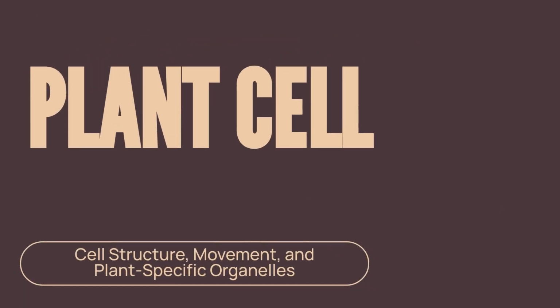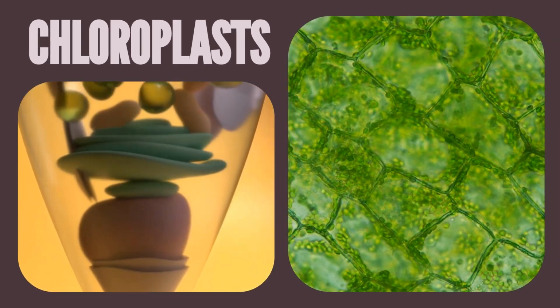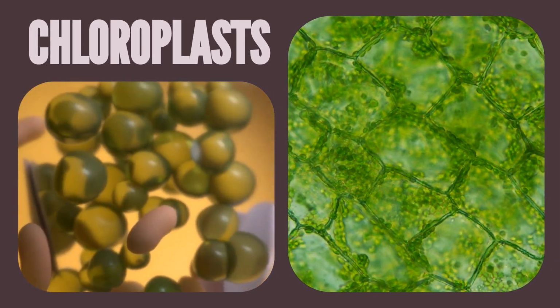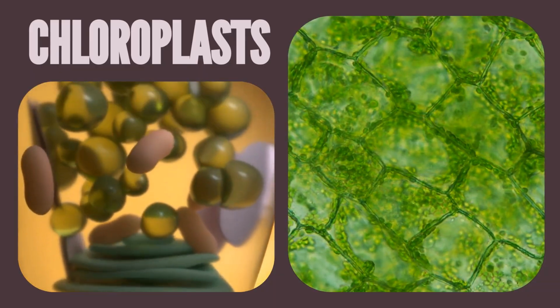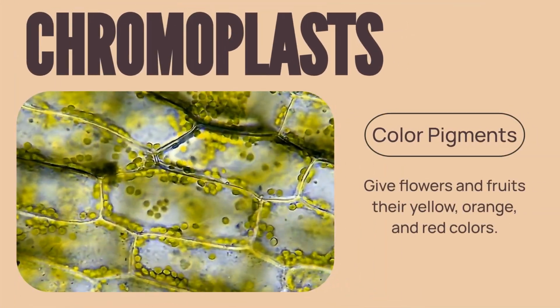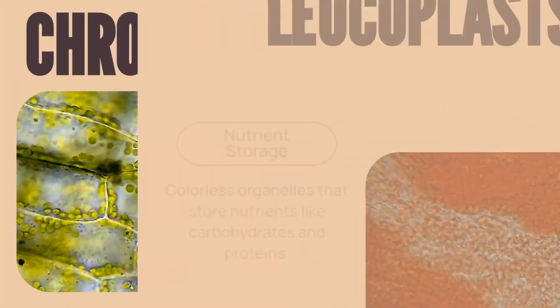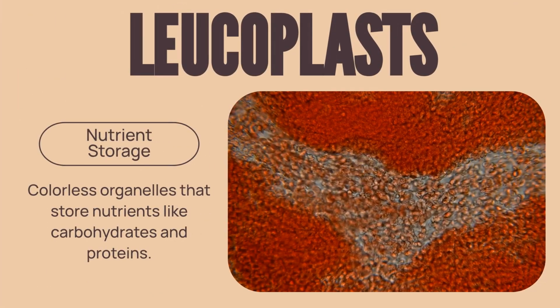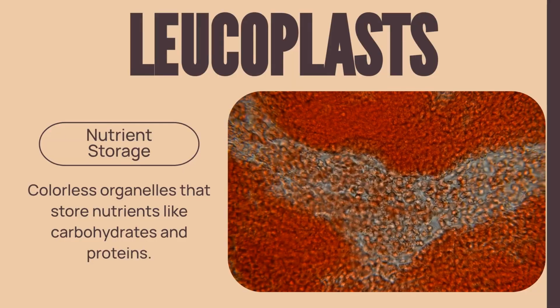Finally, let's look at organelles exclusive to plant cells, known as plastids. The most famous plastid is the chloroplast, which contains the green pigment chlorophyll. Chloroplasts act like solar panels, capturing sunlight for energy through photosynthesis. Other plastids include chromoplasts, which give flowers and fruits their vibrant yellow, orange, and red colors. And finally, leucoplasts are colorless and serve to store essential nutrients like carbohydrates and proteins.